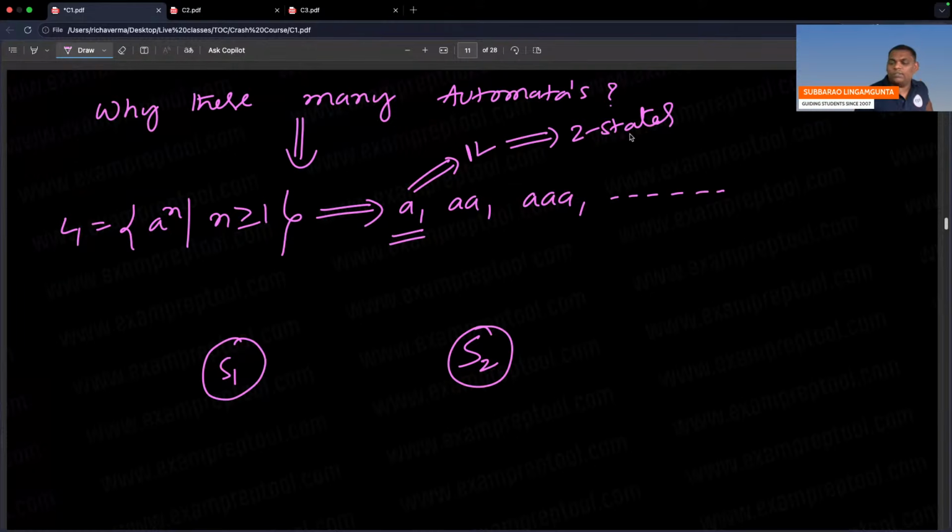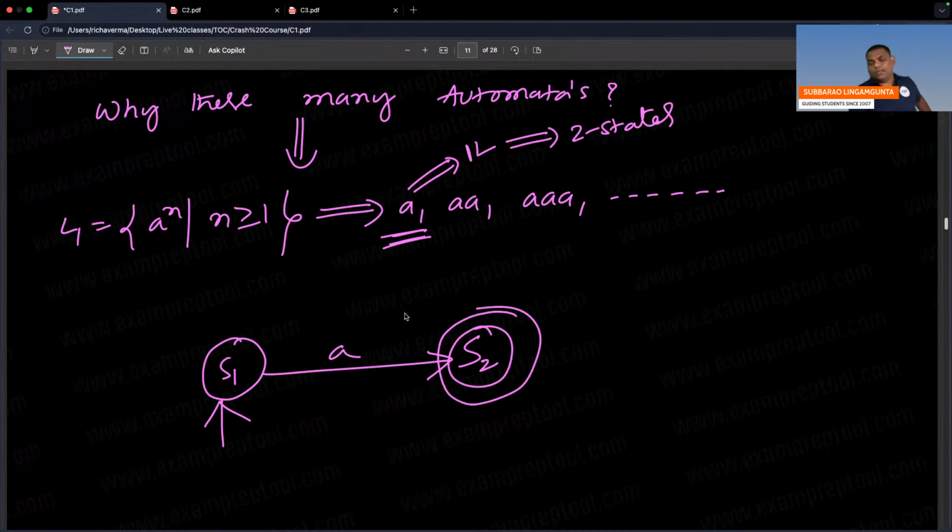From the first circle to the second circle, write one directed edge, and keep the first string's symbol there. For the first circle, keep one initial arrow. For the last circle, keep one more circle, a double circle.